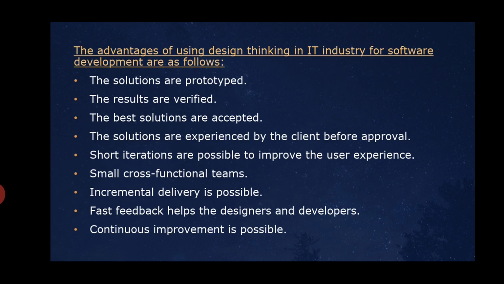Iteration is nothing but some looping. And coming to one more advantage, we have small cross-functional teams. What is the meaning of cross-functional teams? It is a group of people with different functional expertise working in the direction of a common goal.